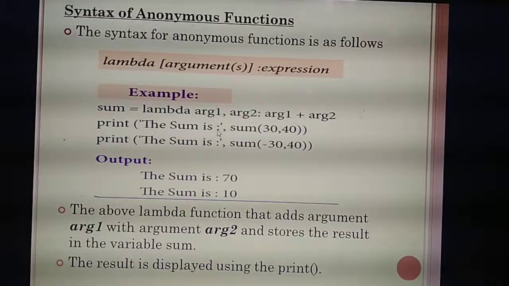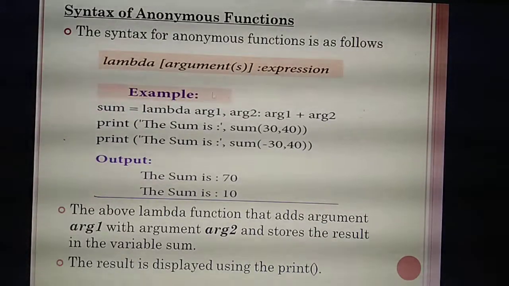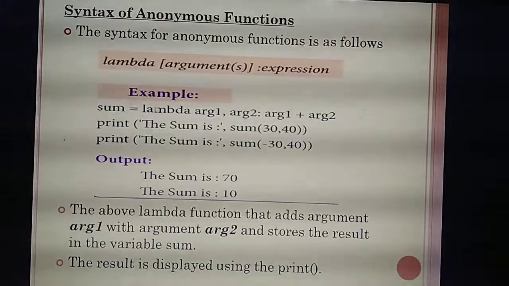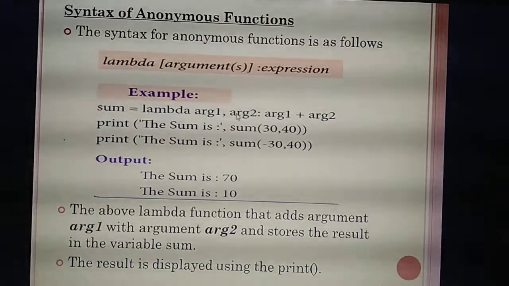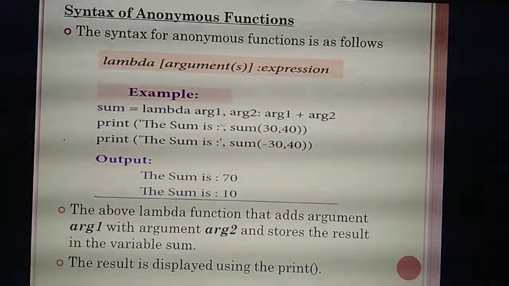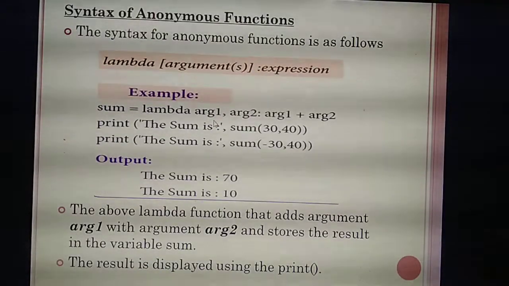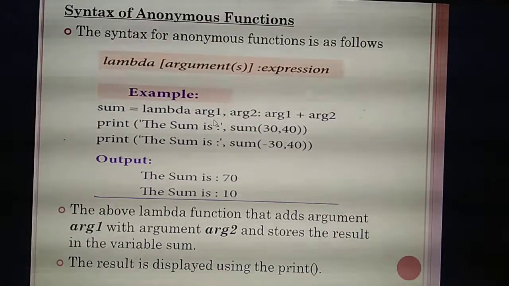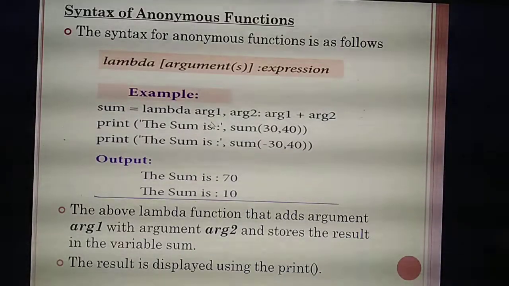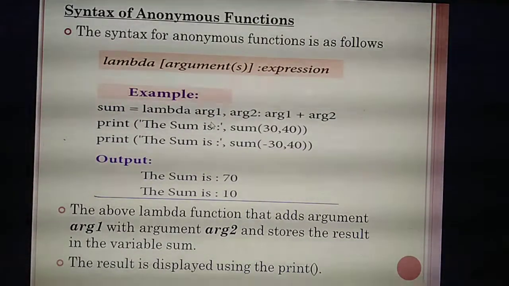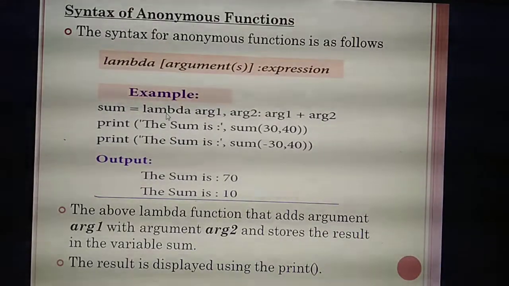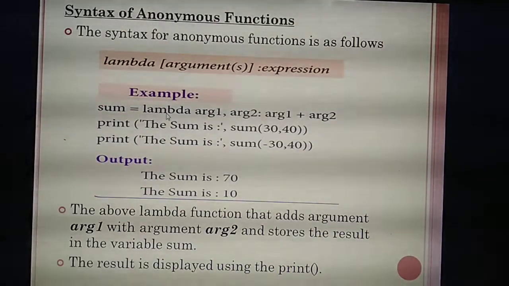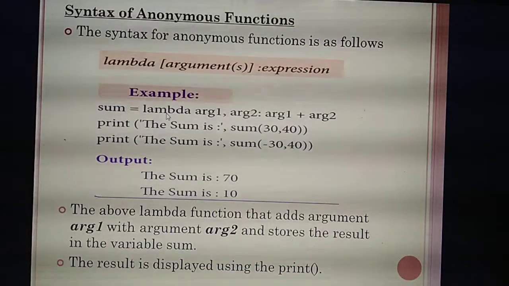This program you need to write as homework. So what are the inputs you need to give? I am telling. Here they are adding 2 arguments, isn't it? But you need to write the program for adding 3 arguments. Okay? Right. Write the program to add 3 numbers using anonymous function. Write the question. This is the question for your homework. Write it. Write fast.